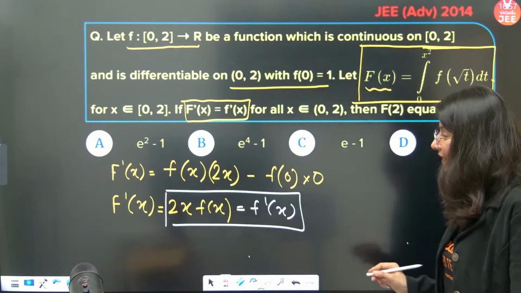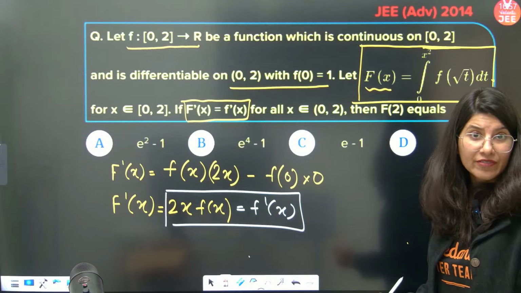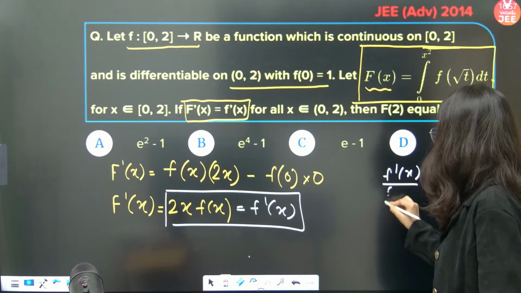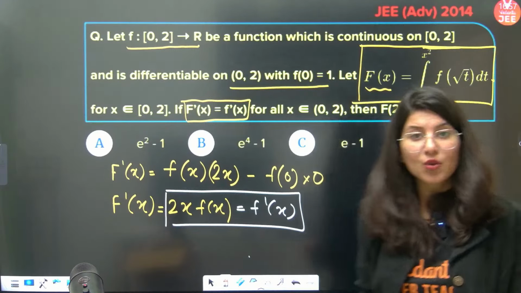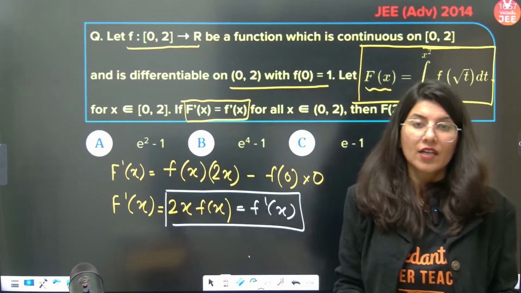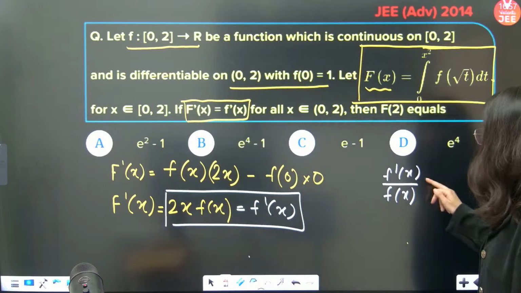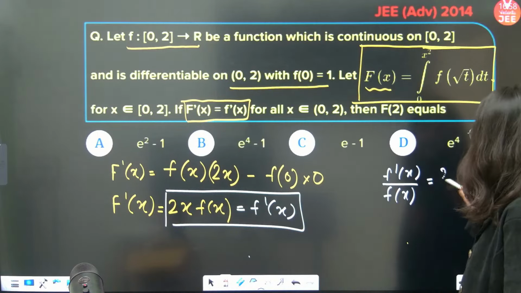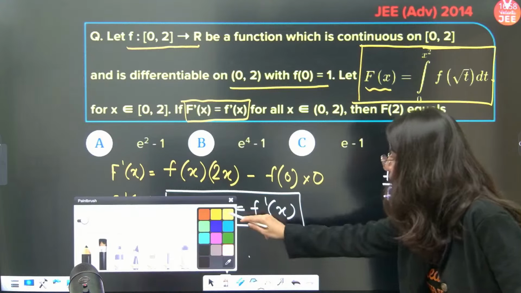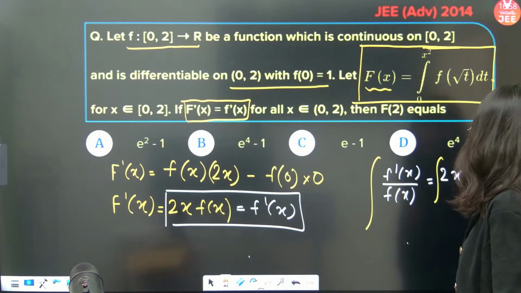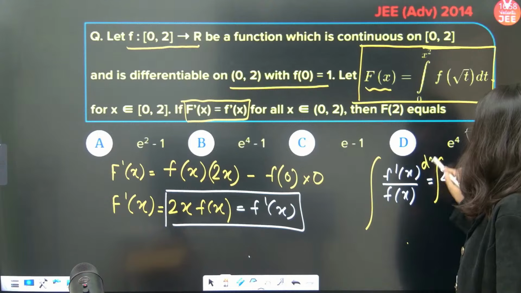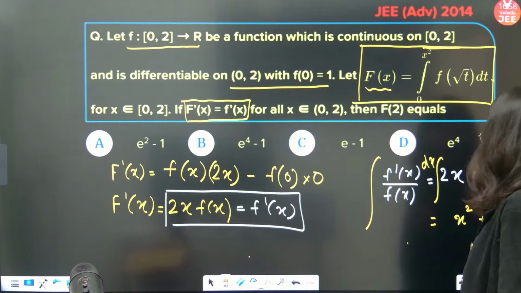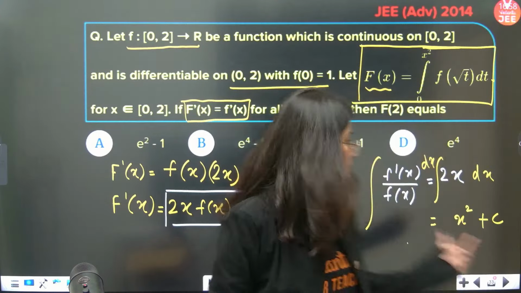Whenever you see f dash upon f, if you are able to calculate f dash x upon f, that means your function of x is decoded. This is a very popular thing used in many questions. F dash upon f, from here, is 2x, correct? Now you're going to integrate with respect to dx. So ma'am, this integration is x square. What about this? Plus c.